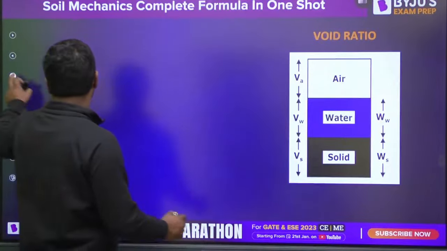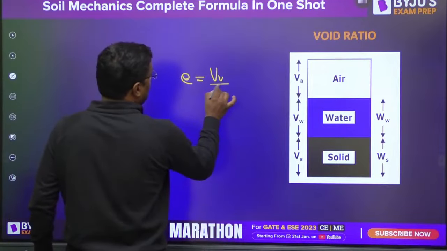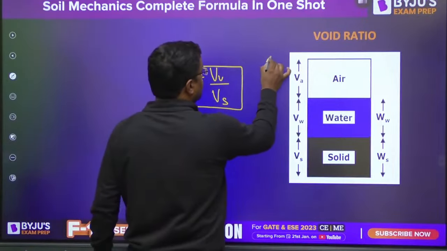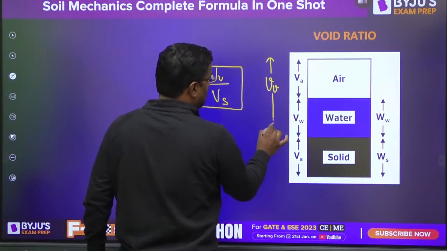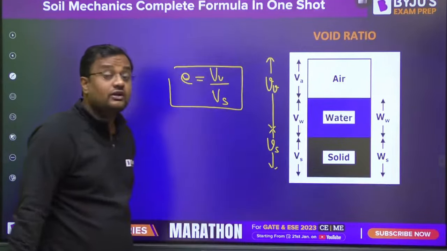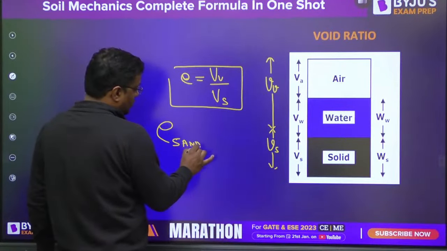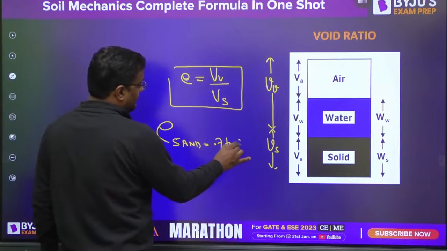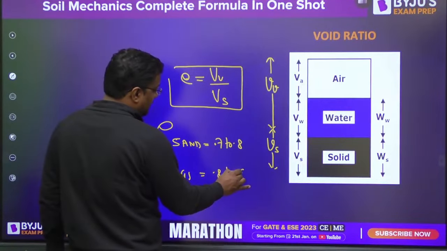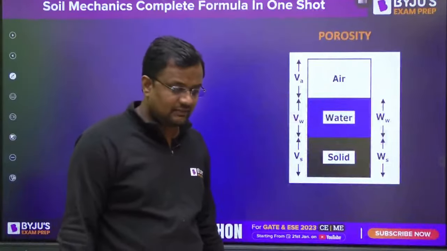Now what is void ratio? Void ratio is volume of voids by volume of solid. Volume of voids is this, and this is volume of solid. The void ratio of sand is around 0.7 to 0.8, and fine grain soil has a little bit more void ratio, 0.8 to 0.95, in this range. In between, I'll be telling you important things also.